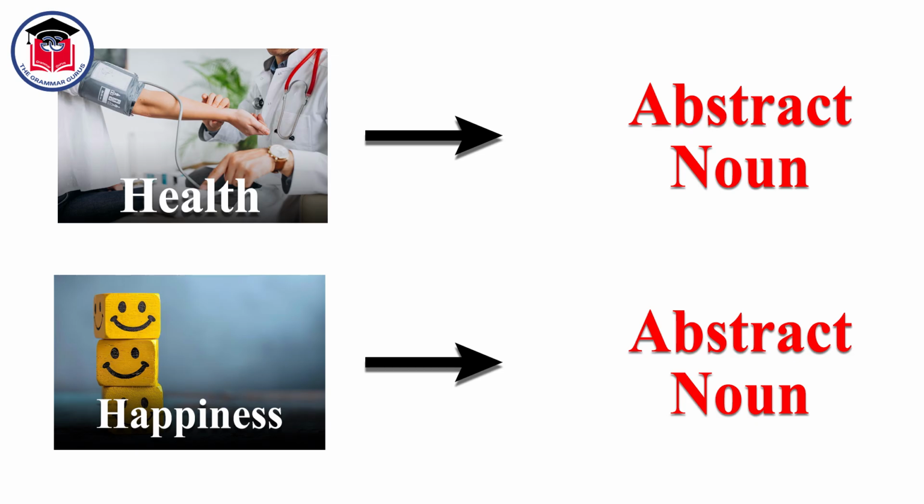We cannot hear happiness. We cannot see happiness. We cannot smell happiness. We cannot taste happiness. We cannot touch happiness. We can only think of happiness. It is a state. Thus, happiness is an abstract noun.